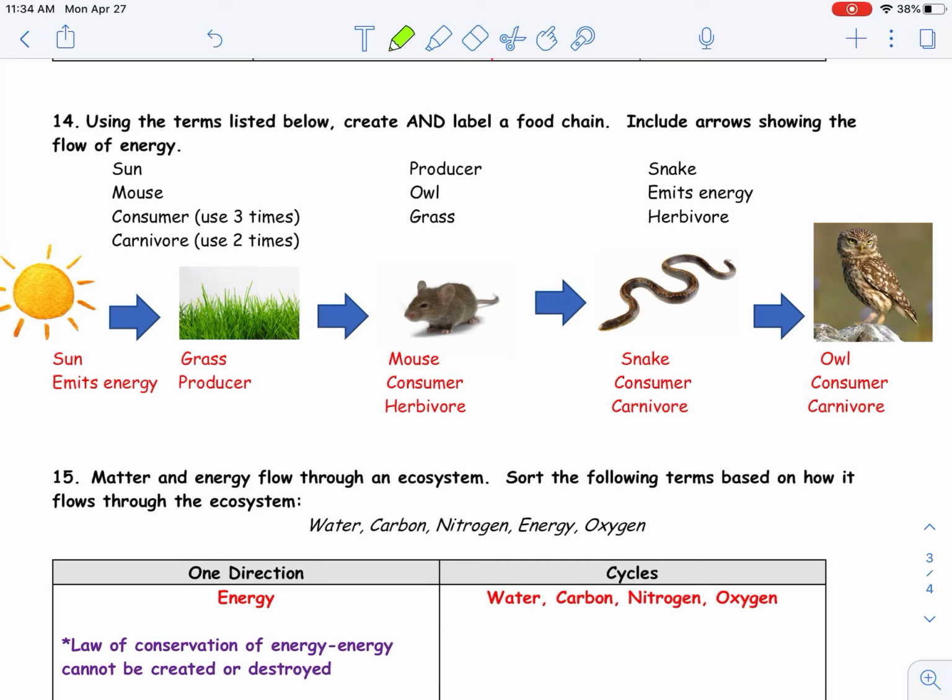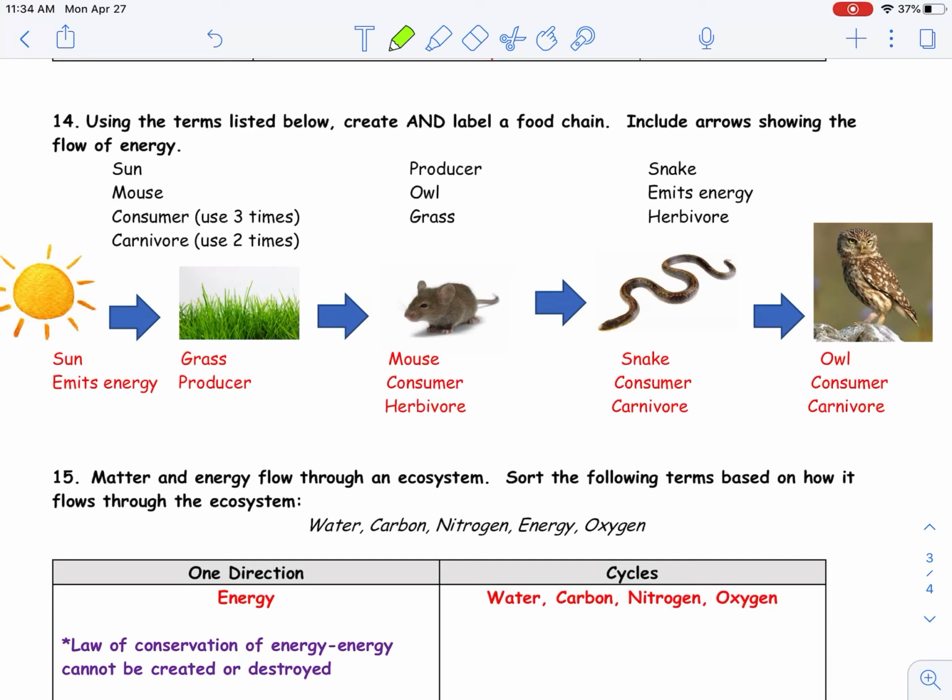Okay, so the beginning of every food chain is going to start with an energy source. So we are looking at the sun emitting energy to the grass, which is a producer. So right here, we've got photosynthesis going on. The grass is a producer, making its own food for its own life processes, for its own growth, and storing the rest.